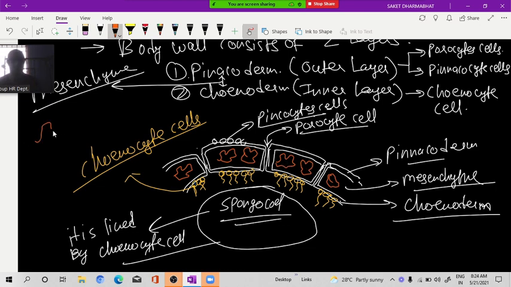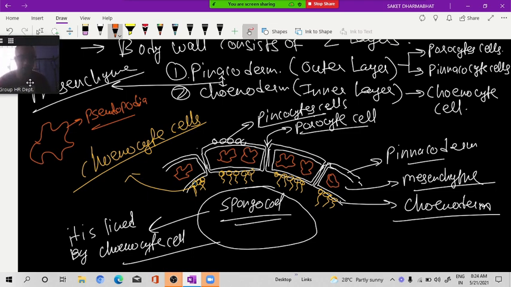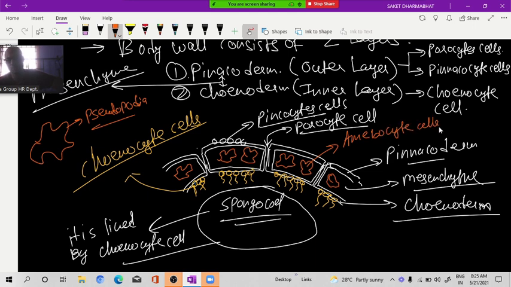Amoeba, you know or not? Pseudopodia, you know pseudopodia? Okay, whatever, leave it. So these cells are looking like that. So these cells are looking like what? Amoeba. So that is why it is called what? Amoebocyte cell. So in mesenchyme, what cell is present? Amoebocyte cell is present. Clear or not? Yes, sir.